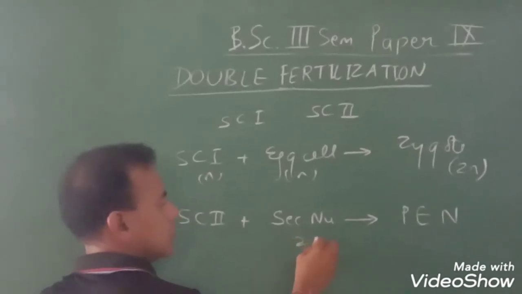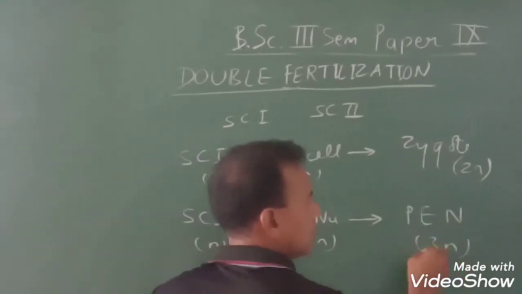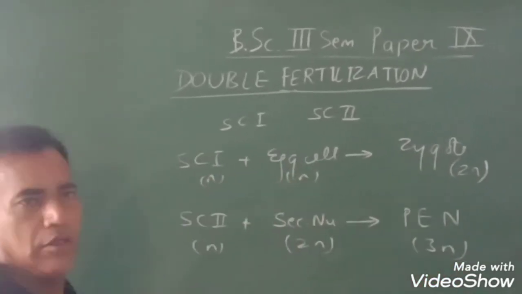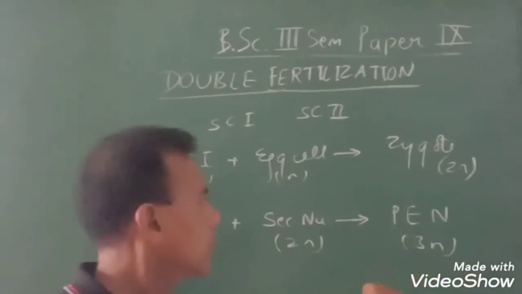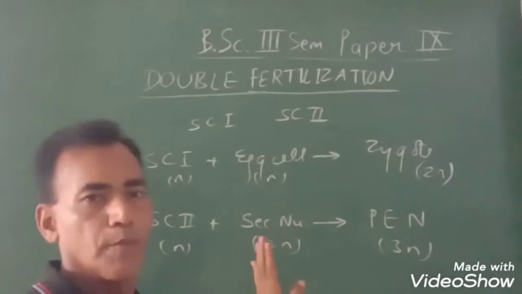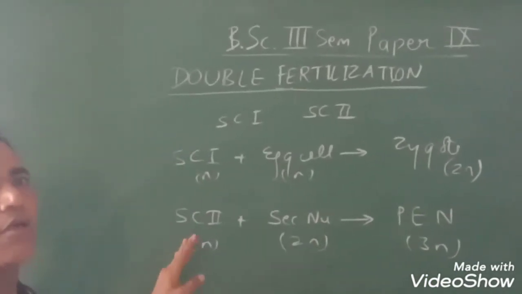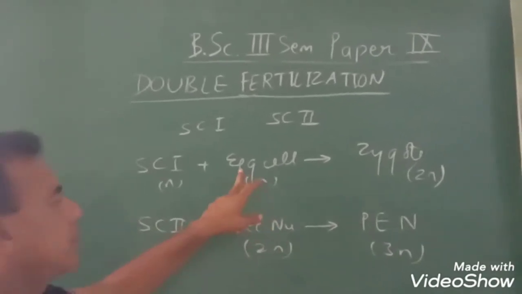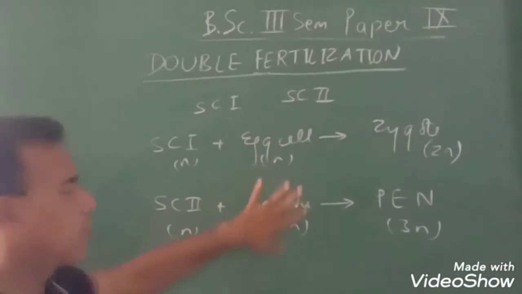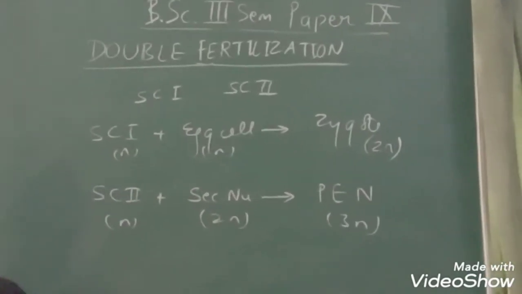So the PEN is 3N in nature. This process, where these two sperm cells participate in fertilization and fuse with different nuclei, is thereby known as double fertilization.